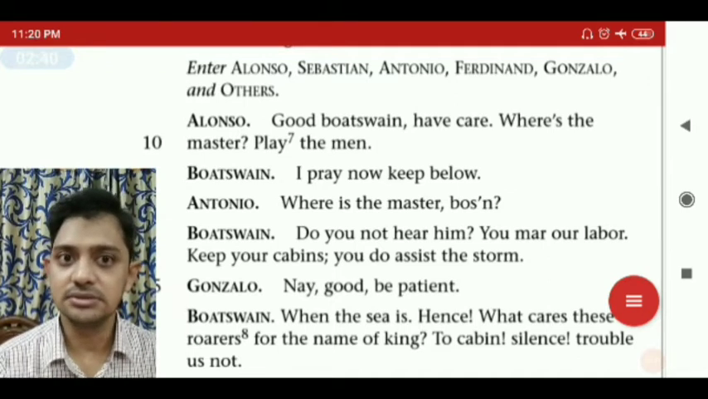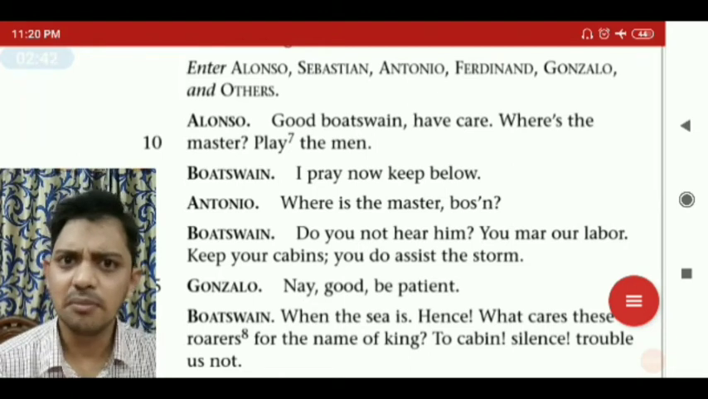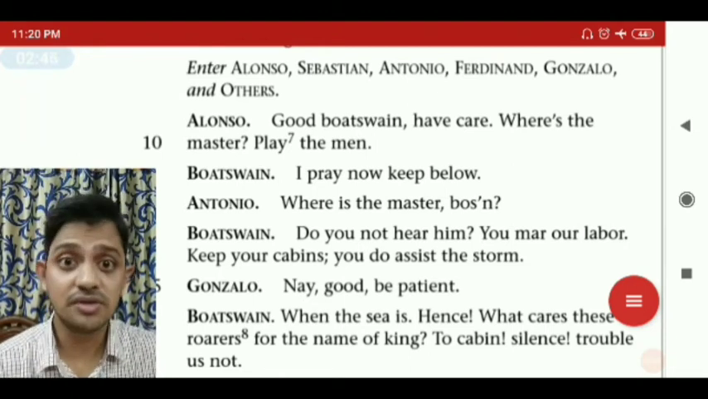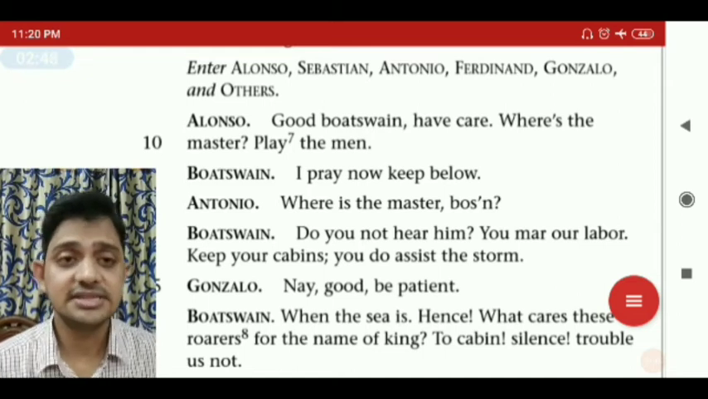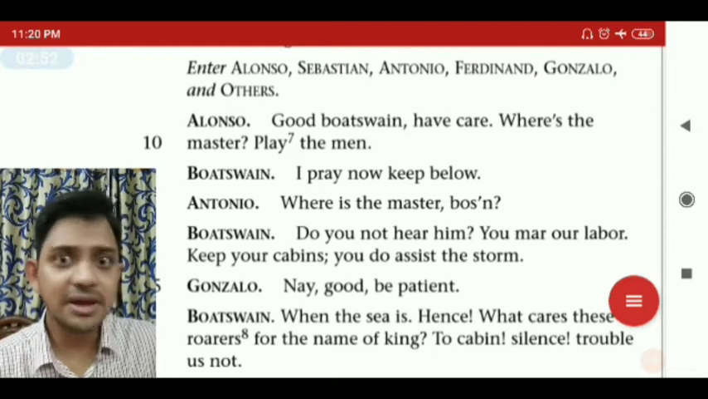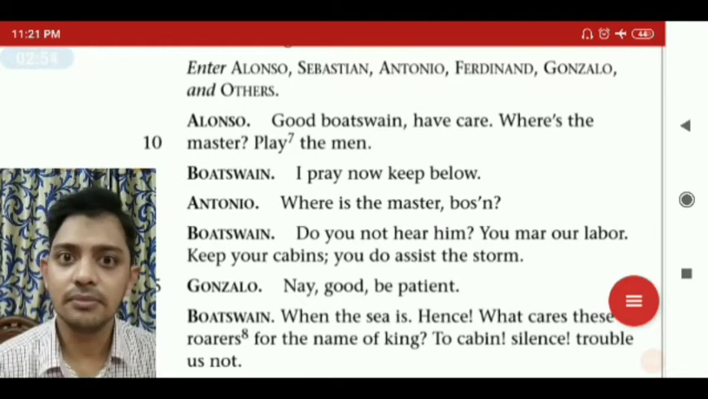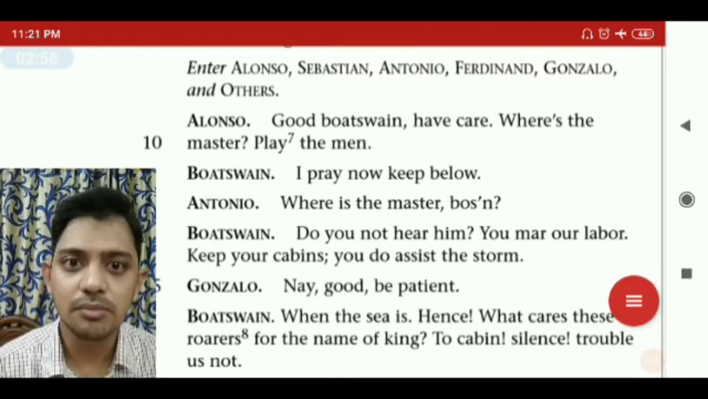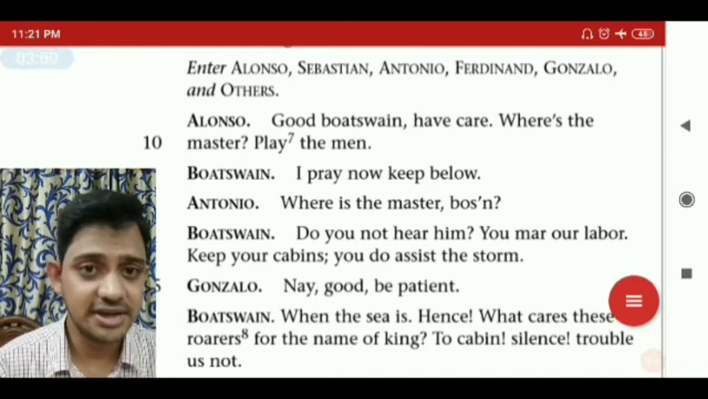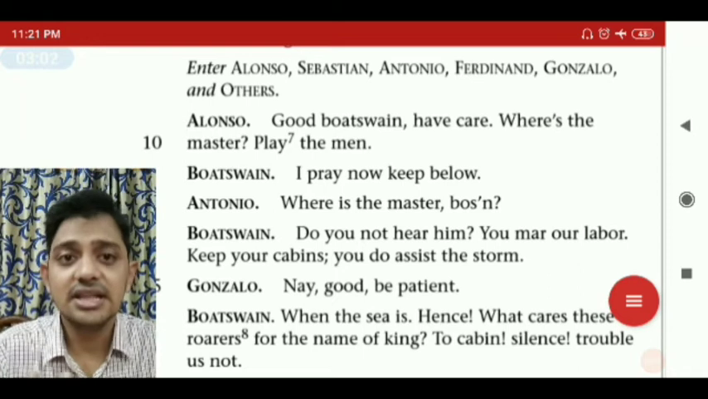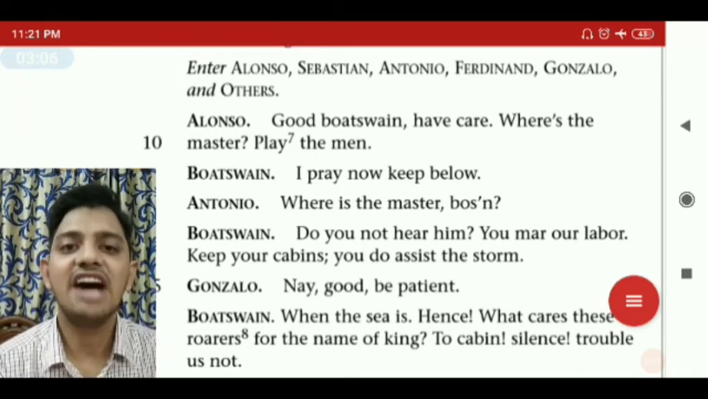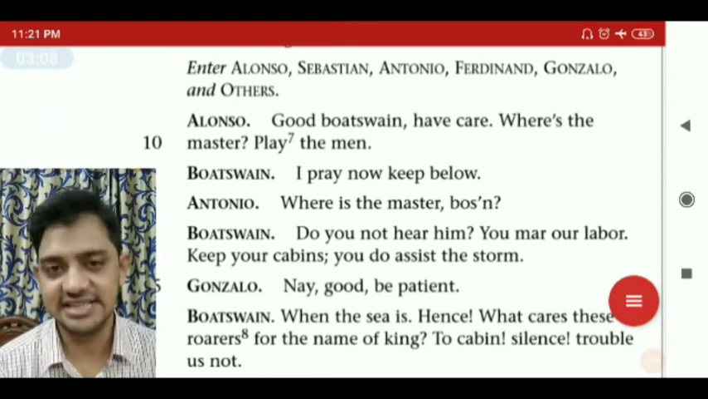Keep your cabin. You do assist the storm. Why do you come here? You people come here. He's saying this to Antonio, Alonso, everyone who is standing. He said, why are people here? You are helping the storm. You're disturbing me, you're helping the storm. Gonzalo: nay, good, be patient, because you know that Gonzalo is a good man, he's kind-hearted. He says, no, please don't get angry. Nay, good, be patient, have patience, don't speak like this.